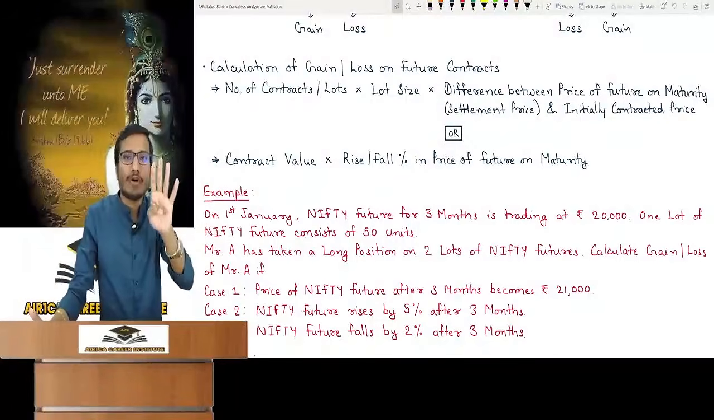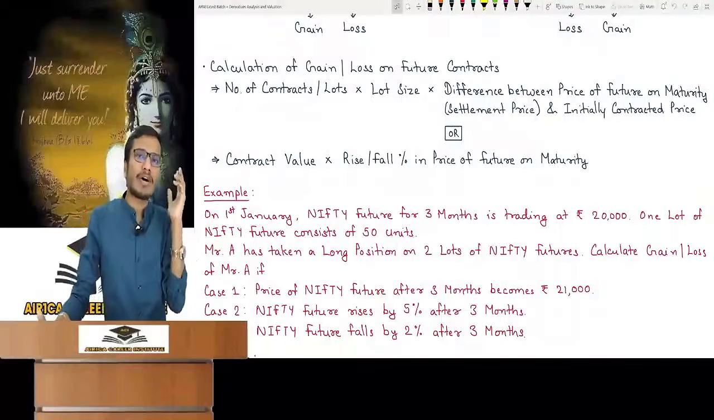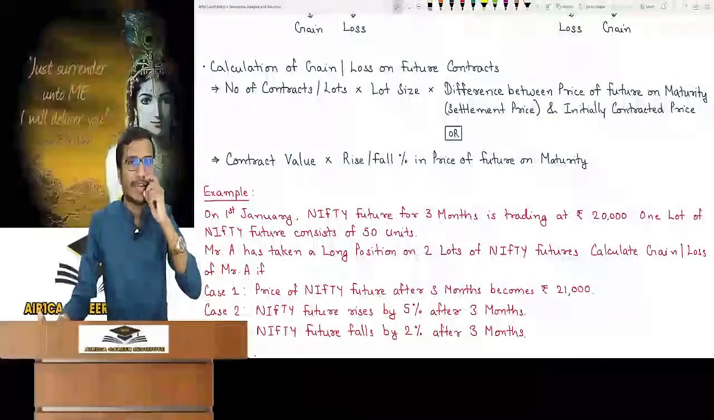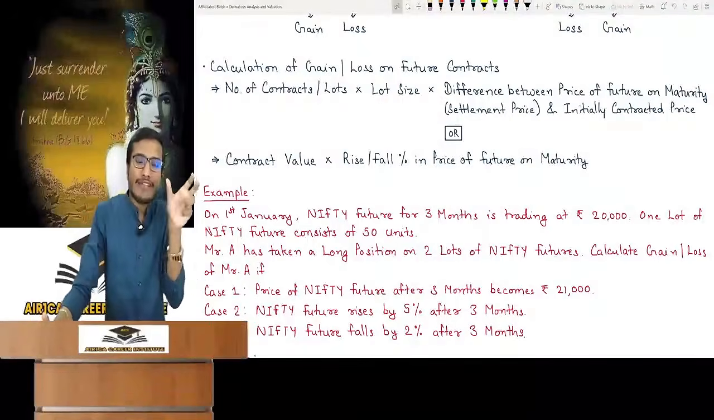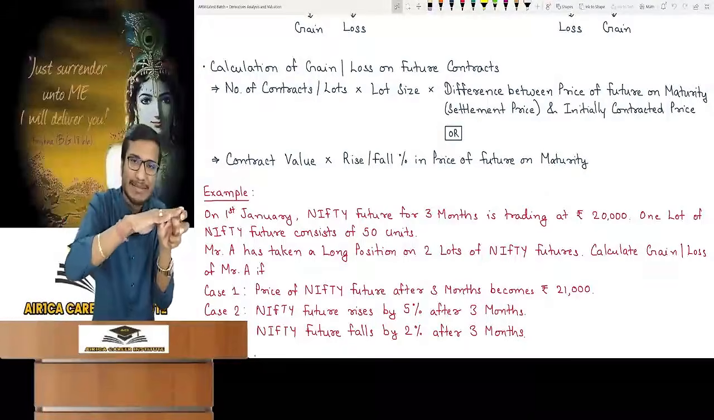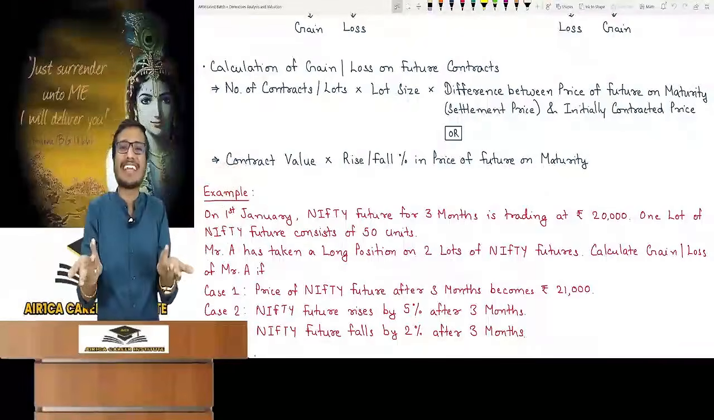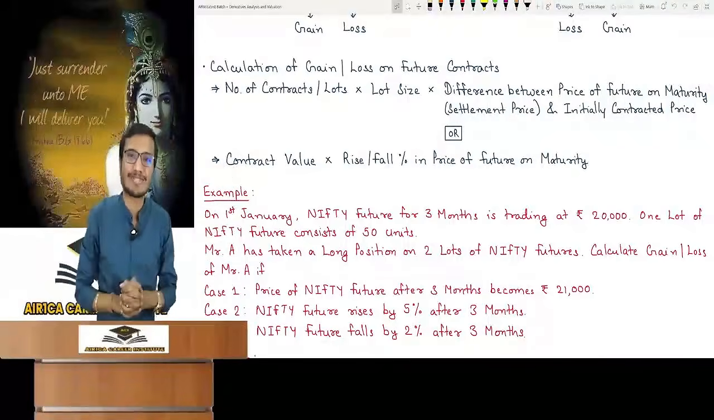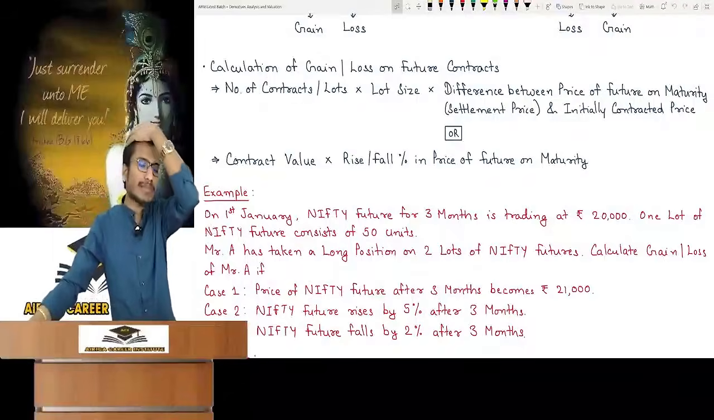Look at the contract value for the contracts. Lot size of 50, multiplied by the price of one future. It was 2500. How much amount came? 5 lakhs in the example we took. So I contracted a future of rupees 5 lakh, a contract to buy at the price of 5 lakhs. Are you understanding? If it has increased by 2%, take 2% of rupees 5 lakhs directly. This is my gain. Contract value into rise or fall percentage in the price of the future on maturity is easy.